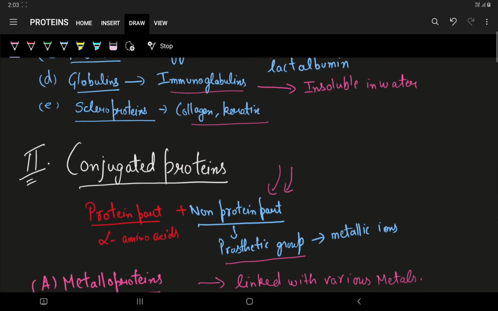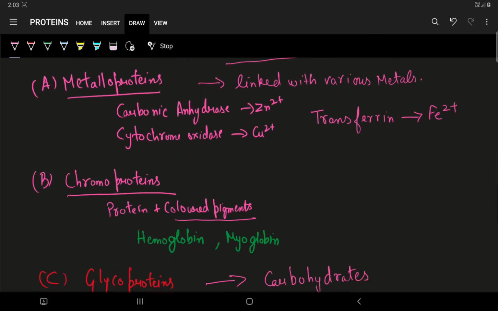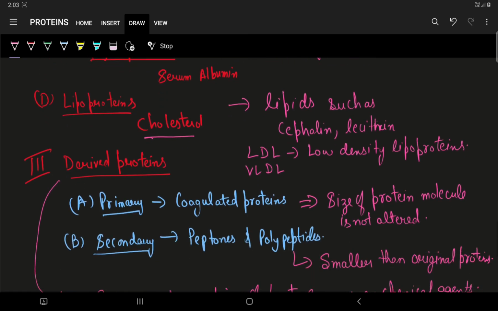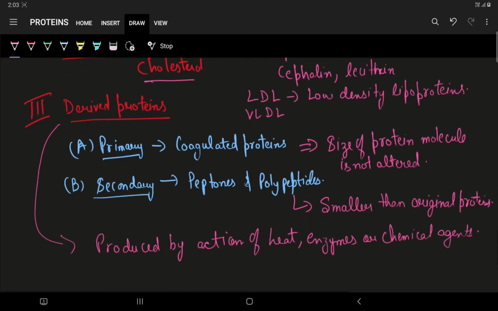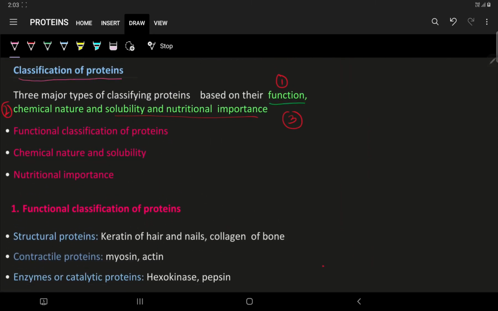Then comes the conjugated protein. They are containing a non-protein part known as a prosthetic group. They are of different types: metalloproteins that are linked with the metal ions, chromoproteins linked with the colored pigments, glycoproteins, lipoproteins, and the third category is of derived proteins. These are of two types, primary and secondary, and in both of these the coagulation occurs, but in the primary ones there is no change in the size of the protein molecule, but in the secondary one the hydrolysis has occurred, so they are changed into smaller subunits. So this was all about the classification of proteins.